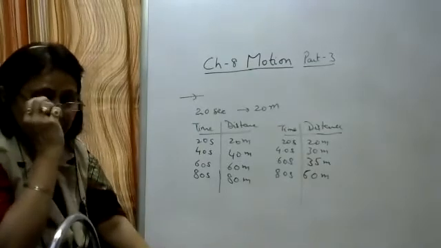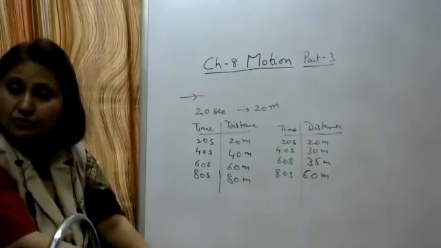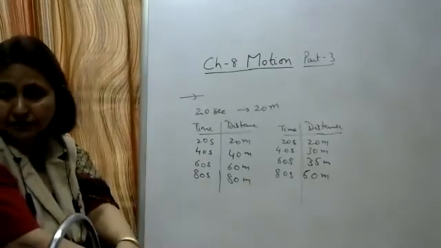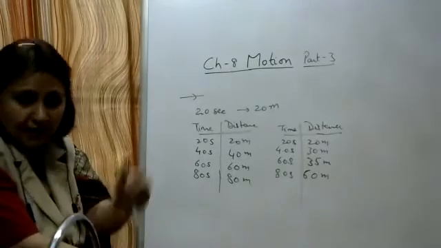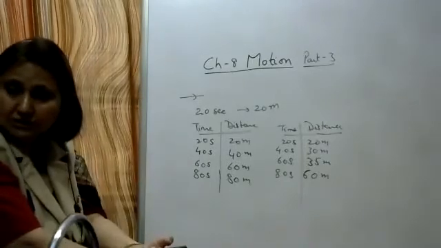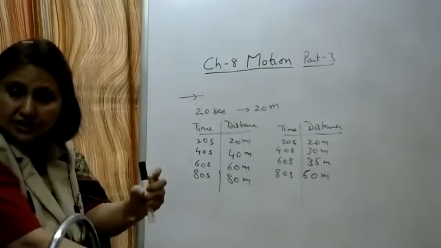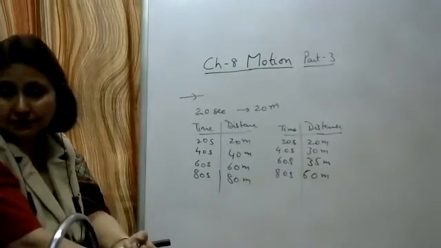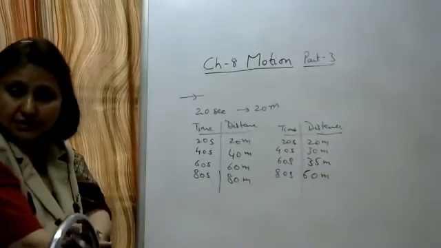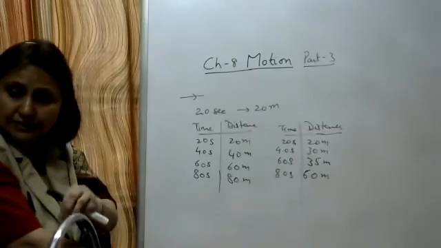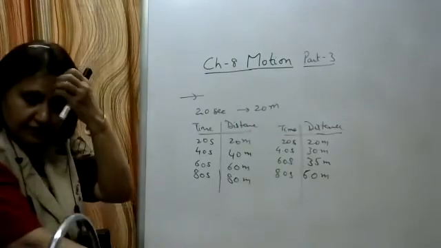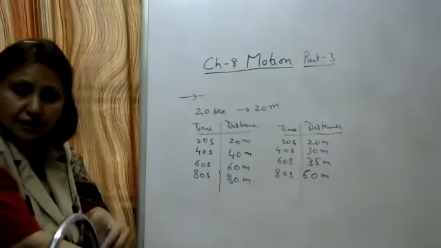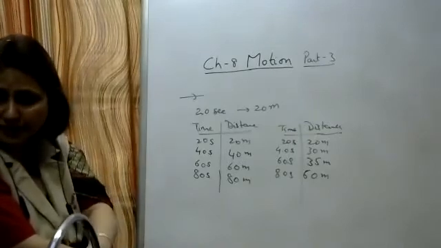A car moving on a busy road is an example of non-uniform motion, or any object which is dropped from a height. That motion is also non-uniform. As it is approaching towards the earth, its distance covered will become less and less. Why? Because it is being attracted by the earth. So the second example you can write down, an object freely falling under gravity, or an object dropped from a height.